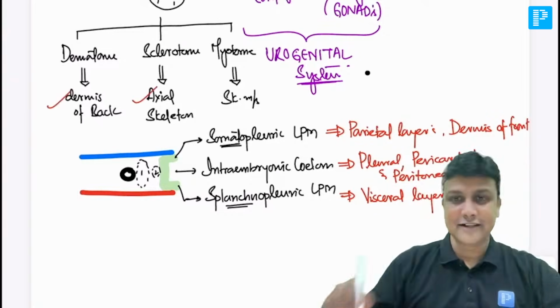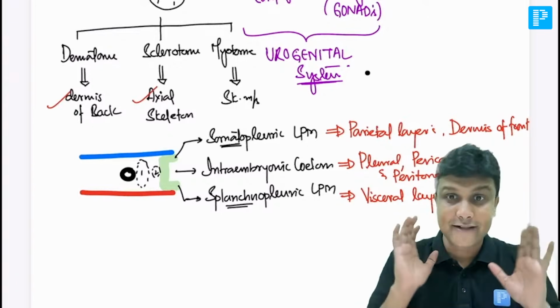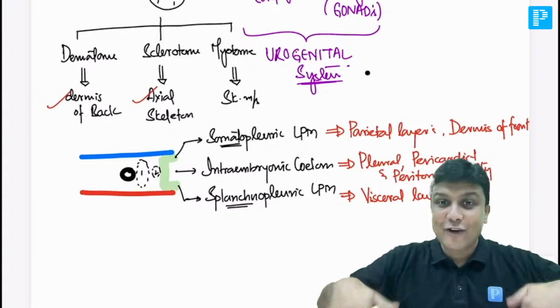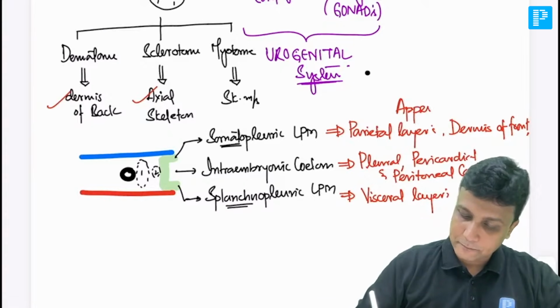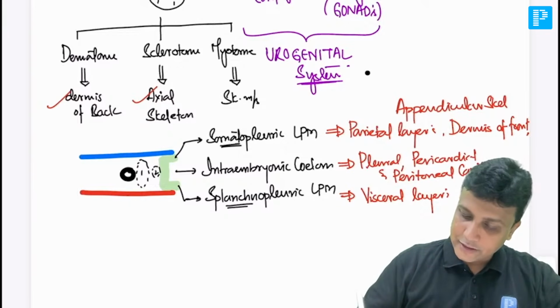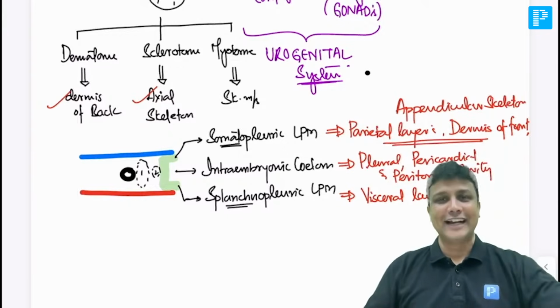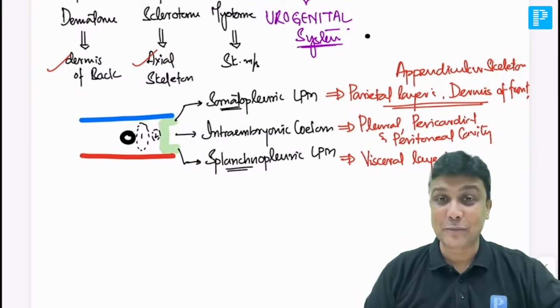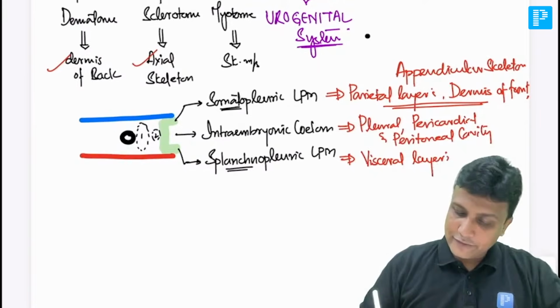The next is axial skeleton. Axial skeleton is derived from paraxial mesoderm, somites. Now what is left out? Appendicular skeleton, and that appendicular skeleton will also be derived from somatopleuric. मतलब आपके अपर लिम और लोअर लिम में जो बोन्स है appendicular skeleton कहते हैं, और ये कहाँ से फॉर्म होते हैं? They are formed from somatopleuric lateral plate mesoderm. सोमैटोप्ल्यूरिक लेटरल प्लेट मेसोडर्म. ये हो गया. कैविटी तो हमने ऑलरेडी फिनिश कर दिया था यहाँ पर.